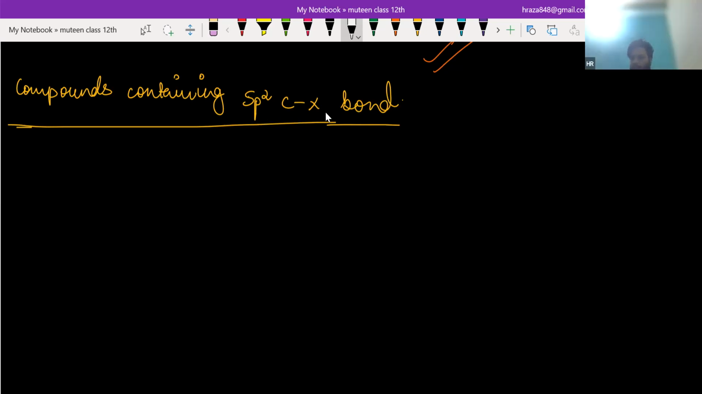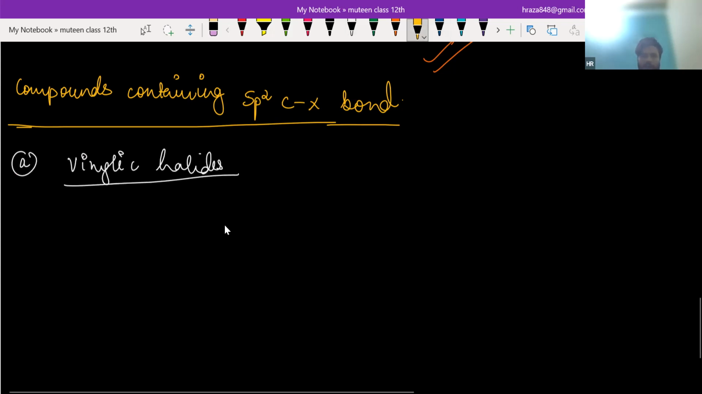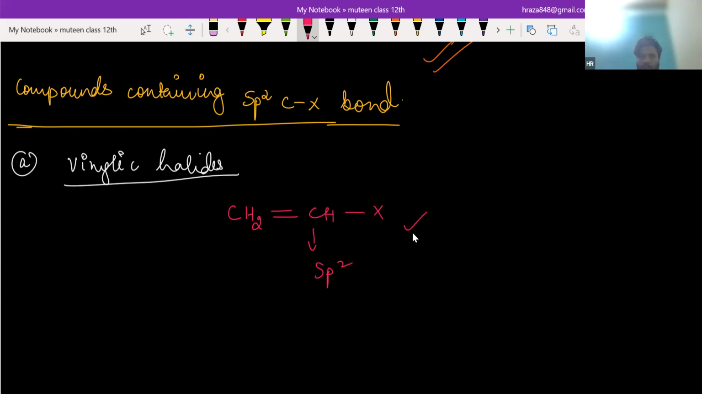So basically compounds containing sp2 C-X, that means X, a halogen, is directly attached to a carbon which has a double bond, or is sp2 hybridized. In this, the first classification is called vinylic halides. The criterion is, you can see, CH2 double bond CHX. You can see this carbon is sp2 hybridized. So this is basically vinylic halides.